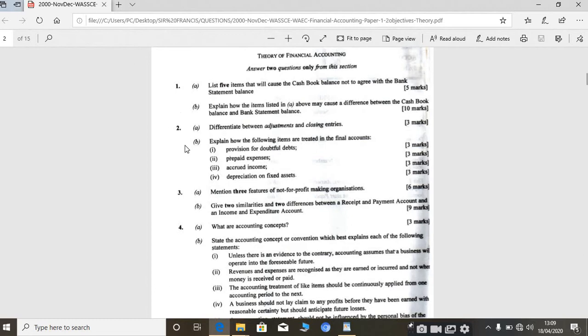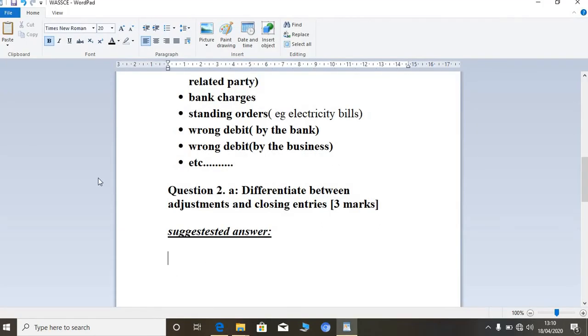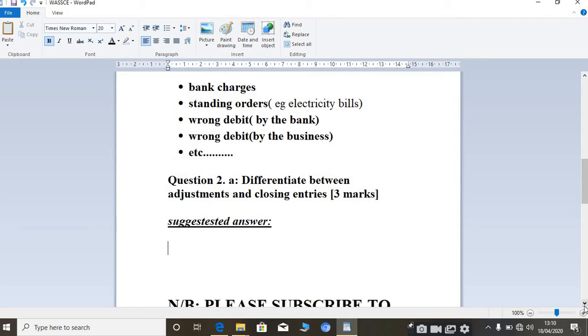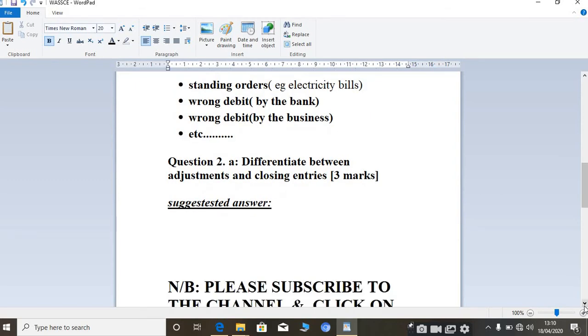Okay, and question 2A says that we should differentiate between adjustment and closing entries. The marks allocated for that is 3, so we have to differentiate between the two. Let's see what we can do. I've copied the question here. If you don't have the question in front of you, you can just pause the video and write it.